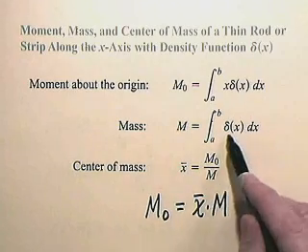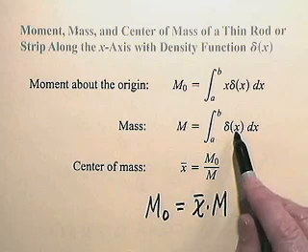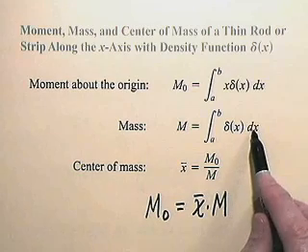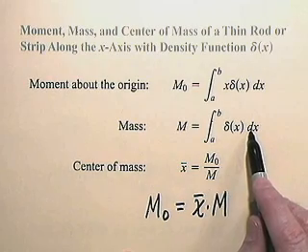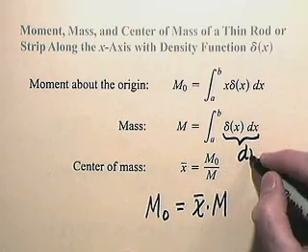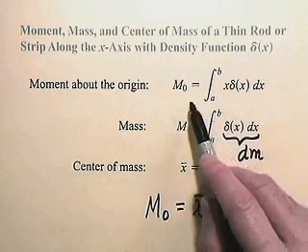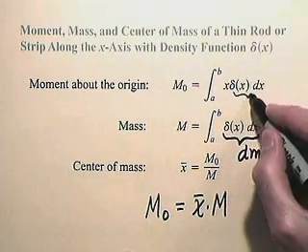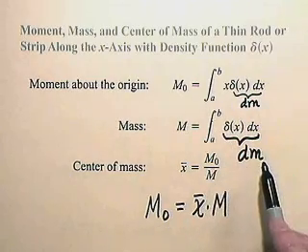This delta x dx you can think of as a little bit of mass that's lying right at x. How much is it? Well, delta x is the density there, so a variation in x by amount dx would produce delta x dx as a little bit of mass. We might call this dm. It's a useful concept, dm, for a little bit of mass. And notice what we have up here. The M sub 0 is the integral from a to b of x dm, if I replace delta x dx by dm.